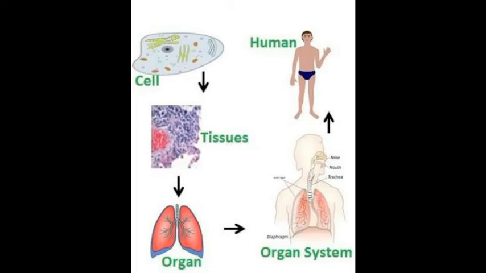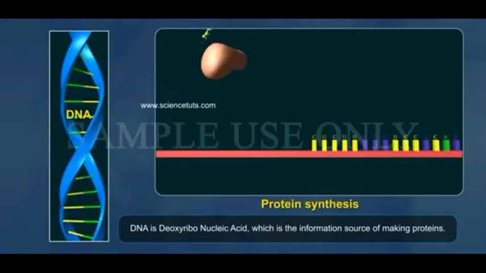Basically, our DNA is what makes you and me just the way we are. The DNA in the cell nucleus is the information source for making protein. If the information is changed, different proteins will be made. Different proteins will eventually lead to altered body design.